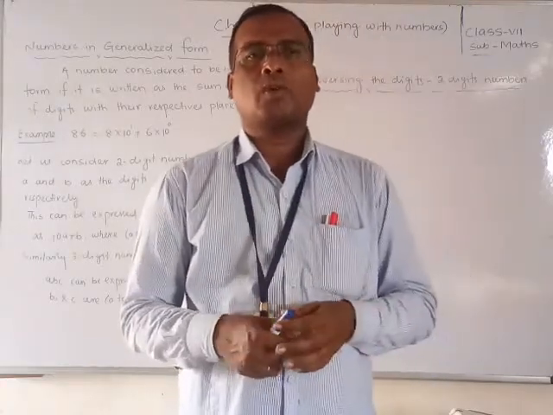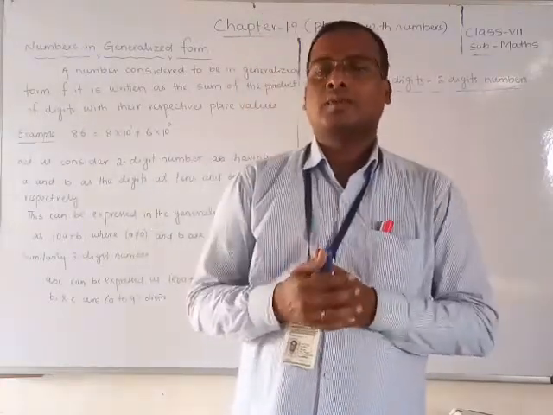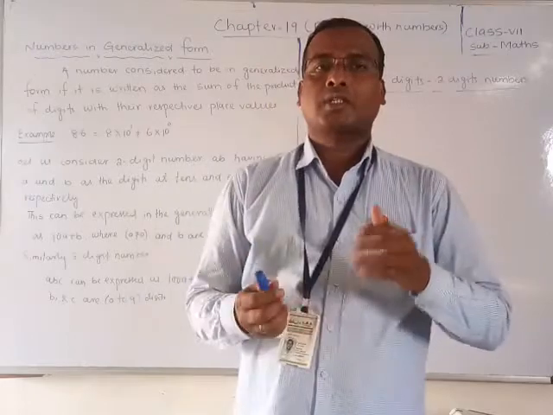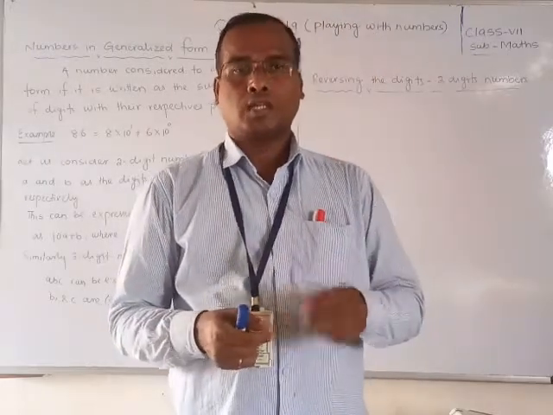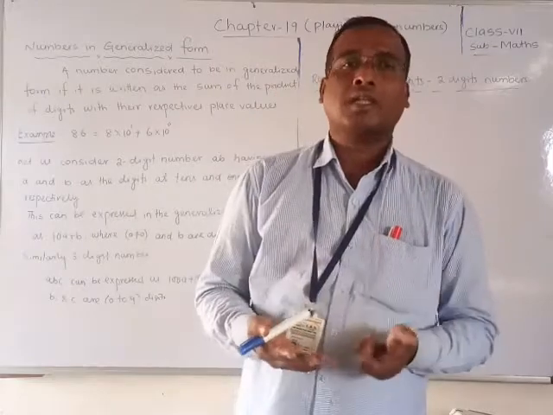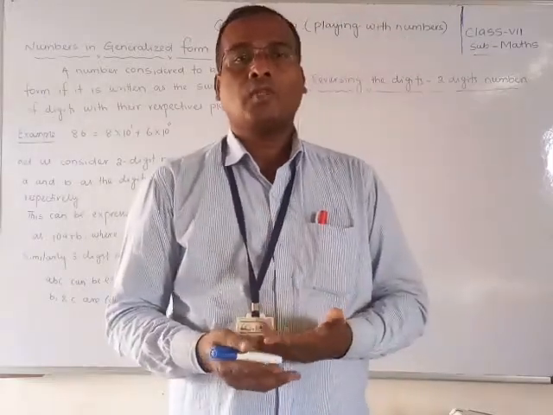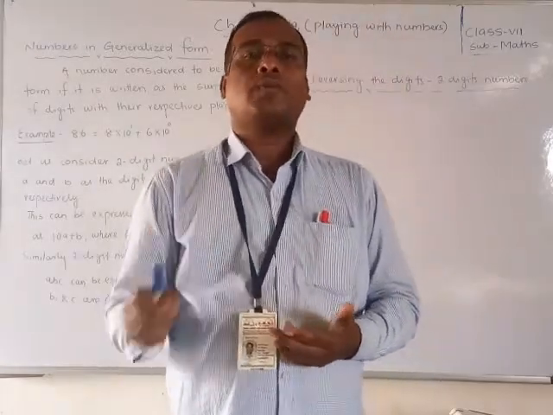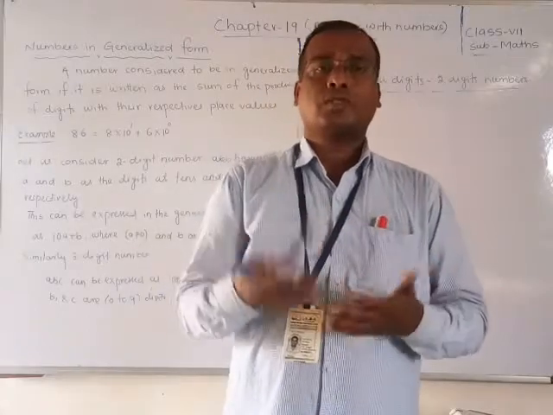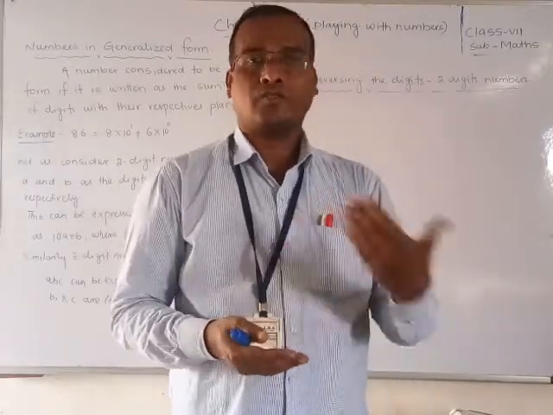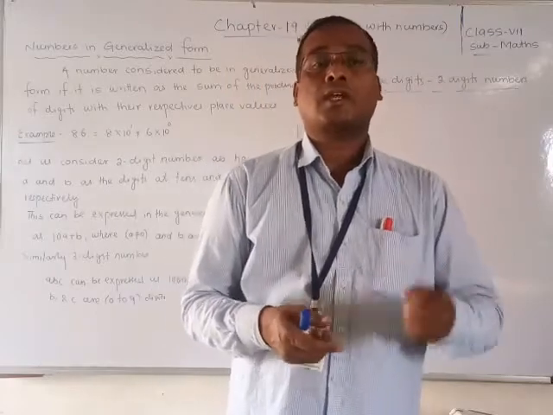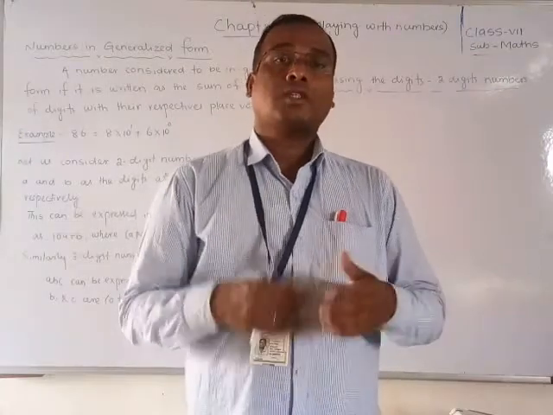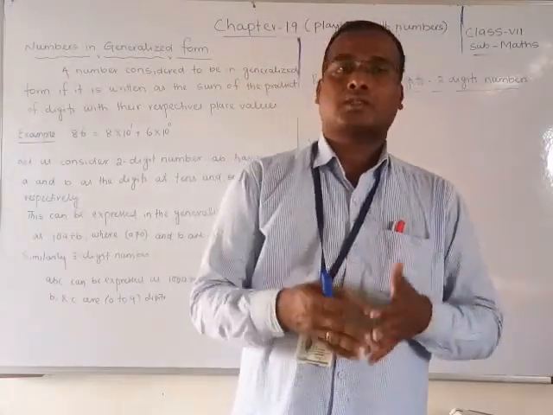Generally, in the number system, suppose it is written 75. How should we write the general form? The generalized form means we write each digit with its place value. We can write 75 as 7 into 10 power 1 plus 5 into 10 power 0. The power of 10 we write is according to the place value. That expression is called the generalized form. Let us discuss what the generalized form is and how the number is formed, in this video.